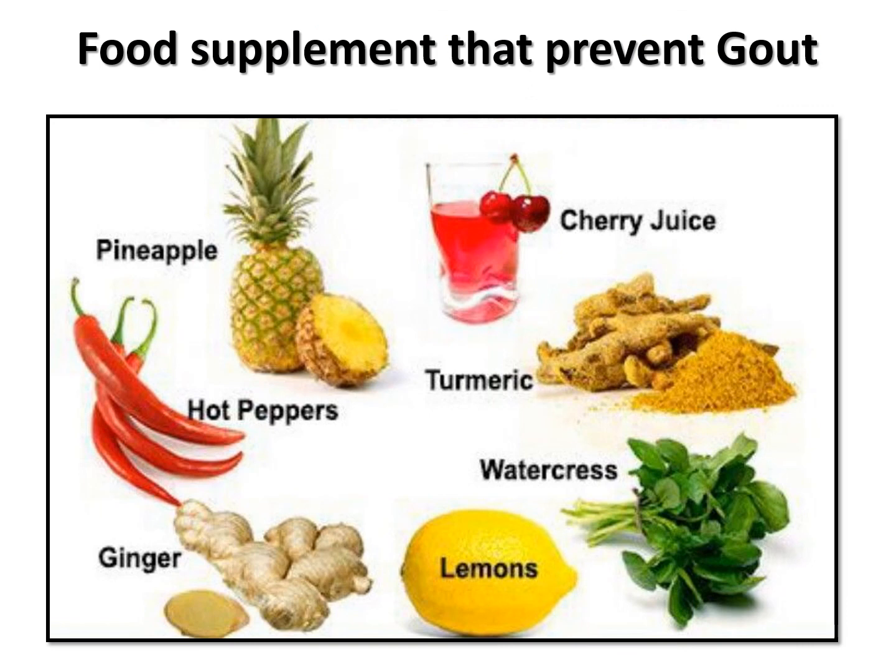There are some food supplements that can also prevent gout, like the consumption of pineapple, peppers, turmeric, watercress, lemons, ginger, and cherry juices. They are all free from protein, so they help in giving antioxidant value to the body, and if the antioxidant level increases in the body, it will fight against the inflammatory mediators or inflammatory signals, which helps in relieving the symptoms of gout.